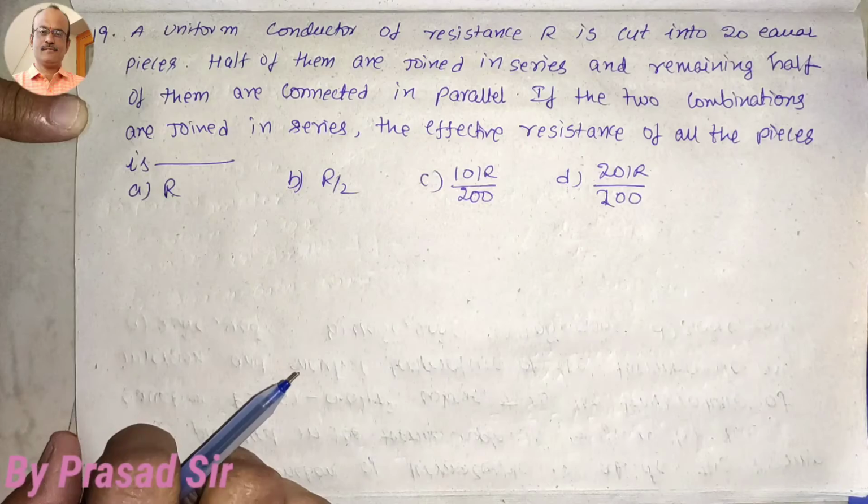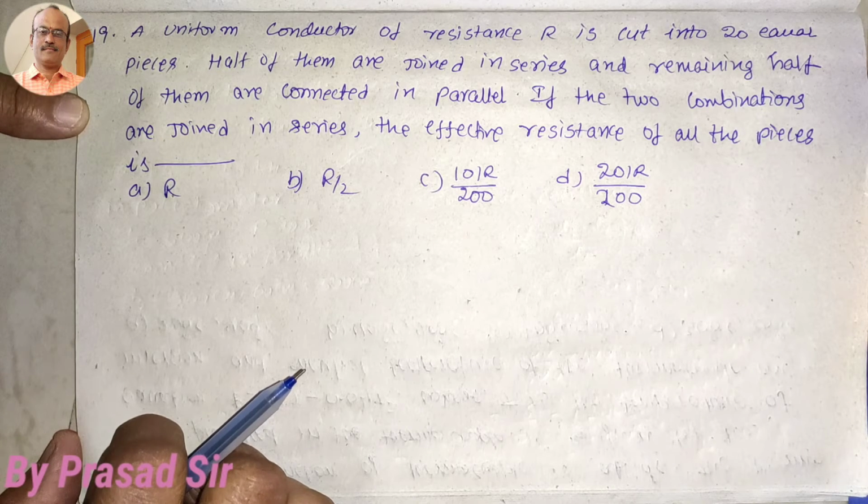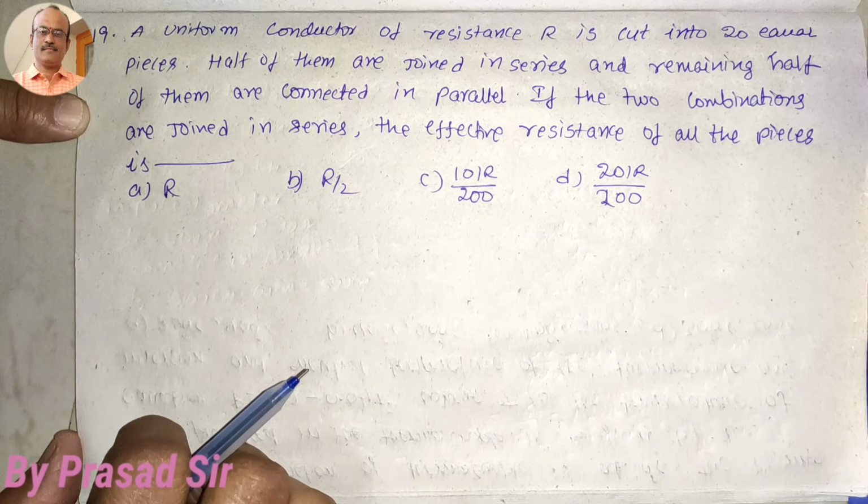Option C. Now question number 19. A uniform conductor of resistance R is cut into 20 equal pieces. Half of them are joined in series and the remaining half of them are connected in parallel. If the two combinations are joined in series, the effective resistance of all the pieces is how much?